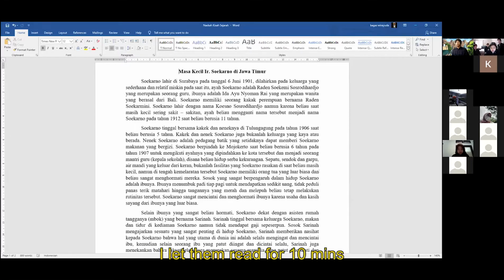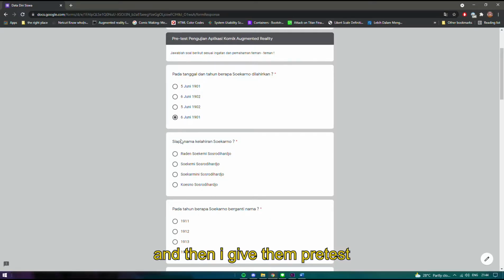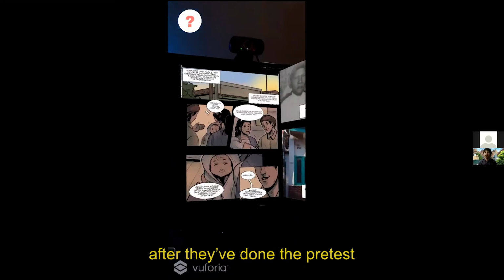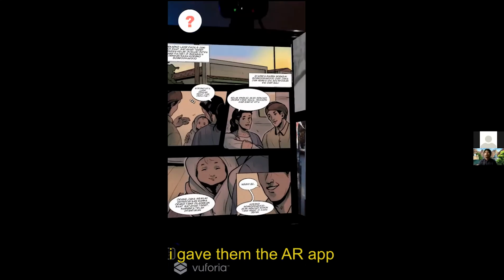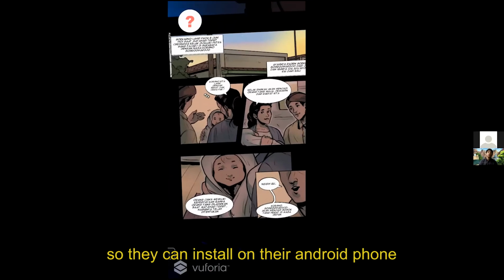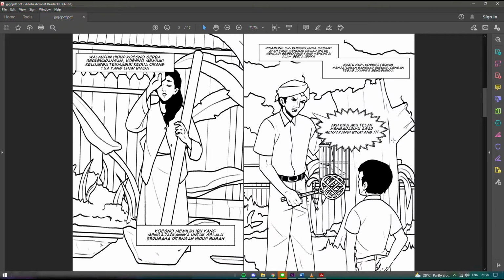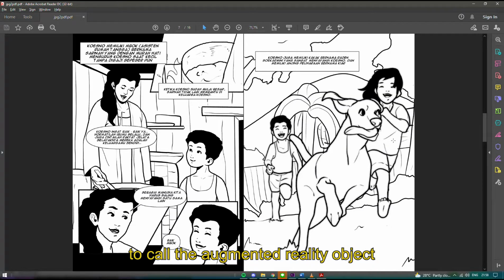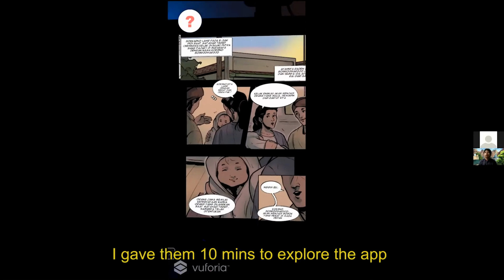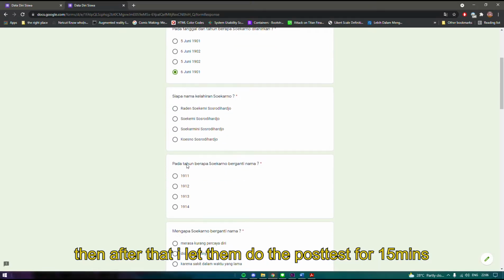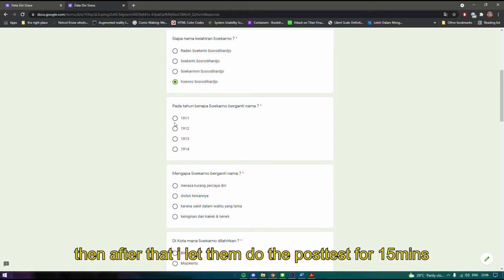I let them read for 10 minutes, and then I gave them the pre-test. Let them do it for 15 minutes. After they've done the pre-test, I gave them the augmented reality application so they can install it on their Android phone, and the comic soft copy that is used as the marker to call the augmented reality object. I gave them 10 minutes to explore the app and read the content. Then, after that, I let them do the post-test for 15 minutes.